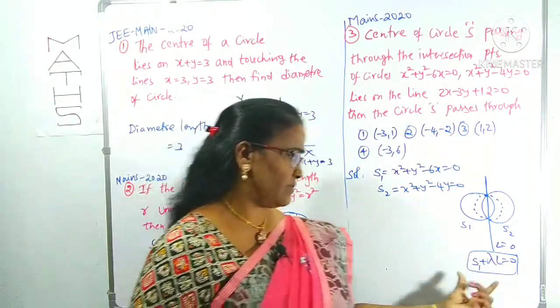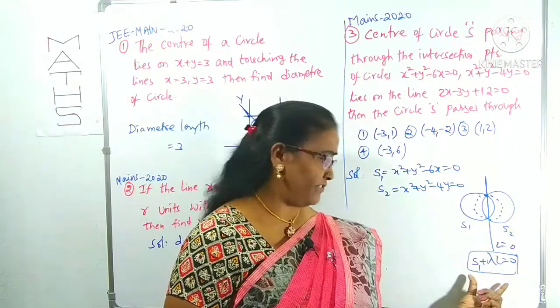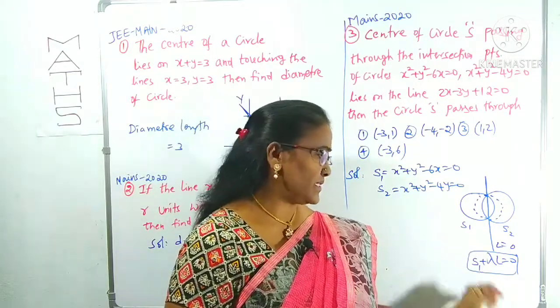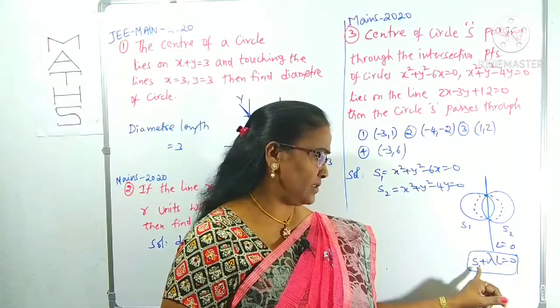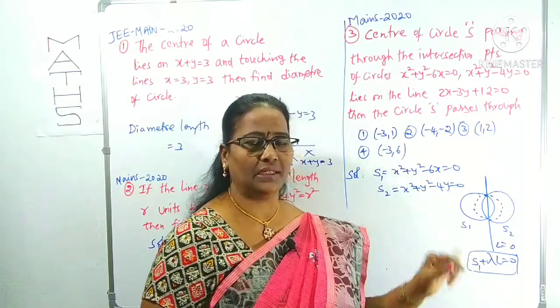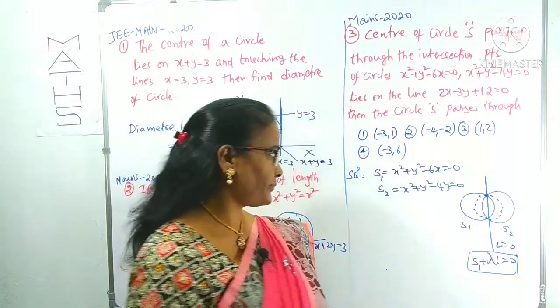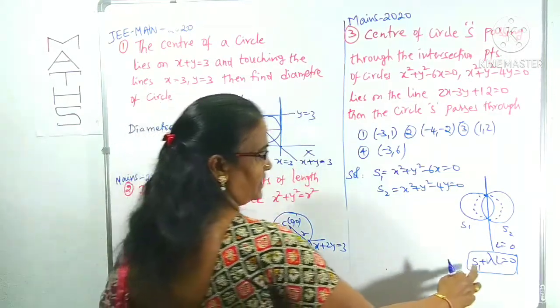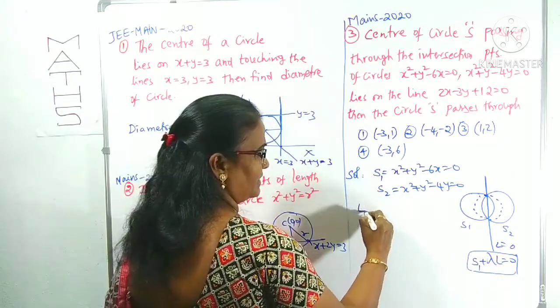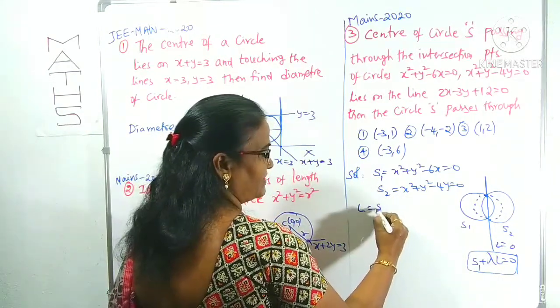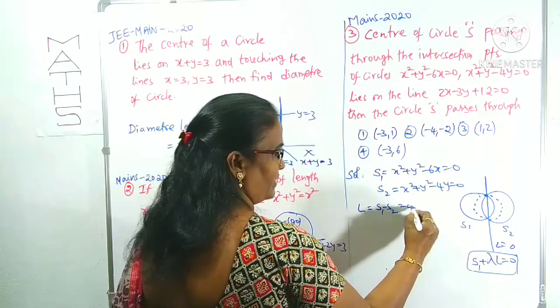This equation represents the family of circles which are passing through the point of intersection of the line L equals 0 and the circle S1 equals 0. That concept I am using here. To find this equation, we need L. L is the difference of these two circles, the common chord, that is S1 minus S2 equals 0.